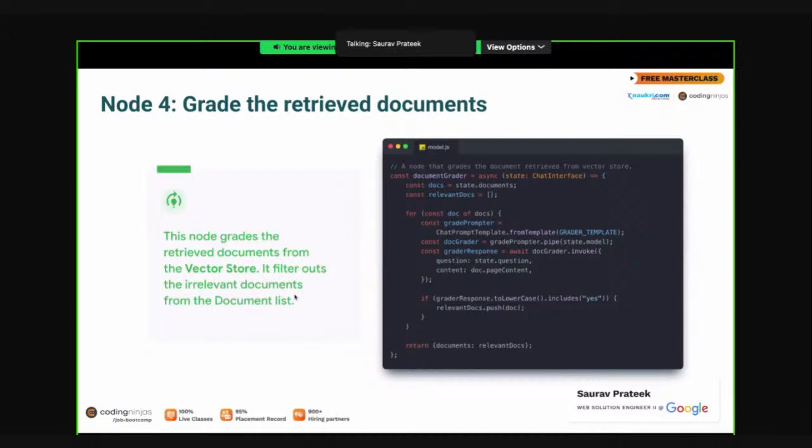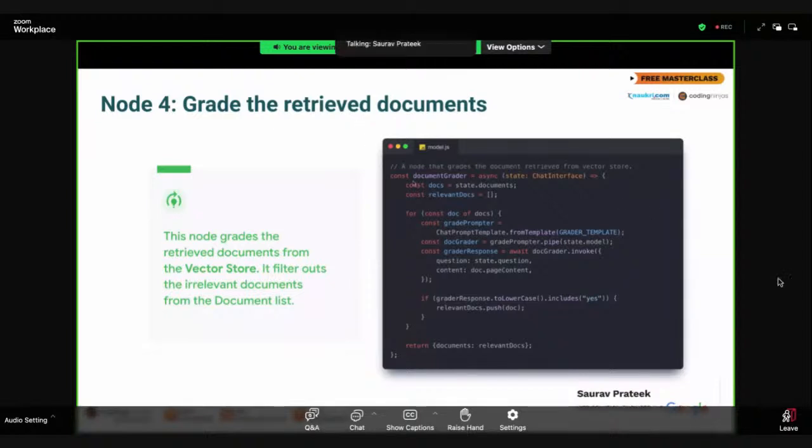Okay, so grading the relevant retrieved document. What we were doing is that previously we pulled some documents from the vector store. Now we want to understand whether whatever document we have is relevant to the question or not. So that's what we are doing here. Now look at this very carefully.